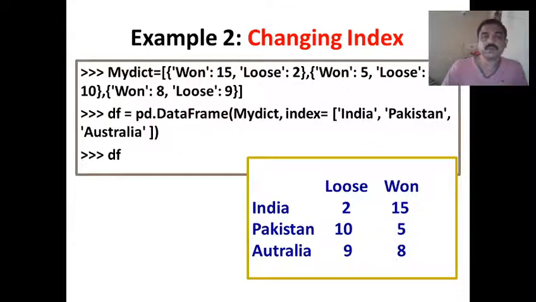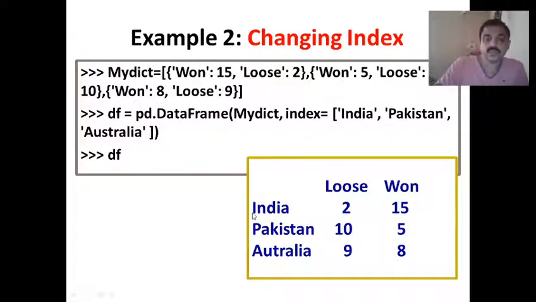Now how to change the index. In the previous example we had not passed any index. Now the same example with index values. We have again taken the same list, and we have passed mydic, that is a list of dictionaries, as argument. Along with that I have passed index equal to India, Pakistan and Australia.